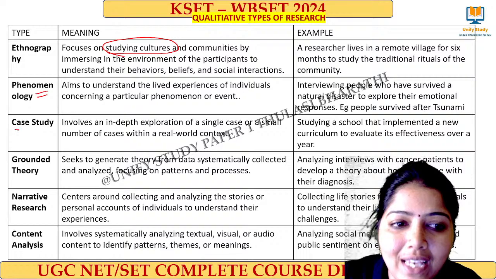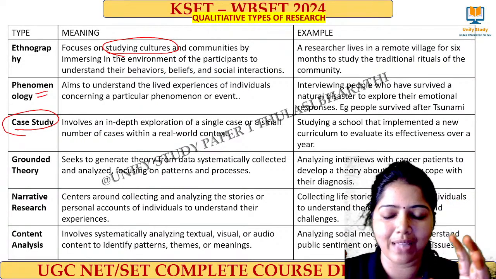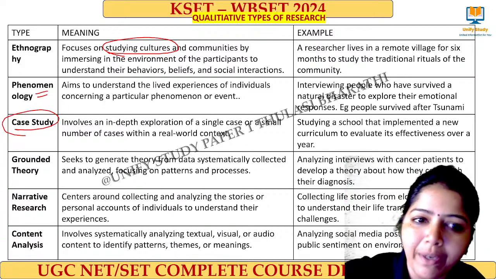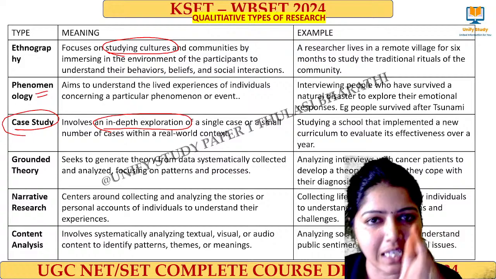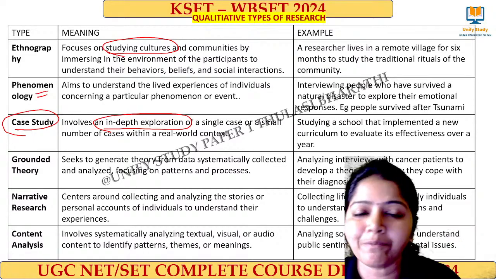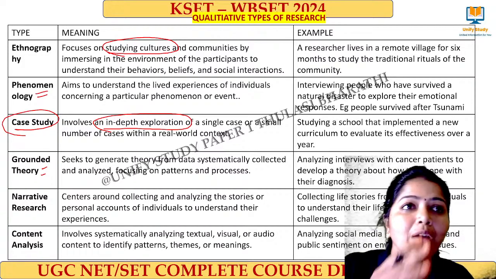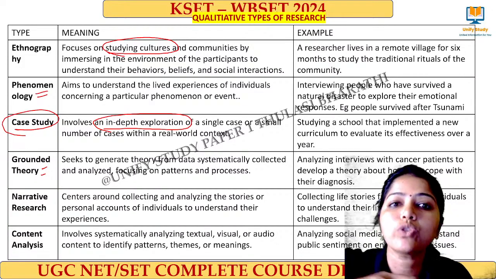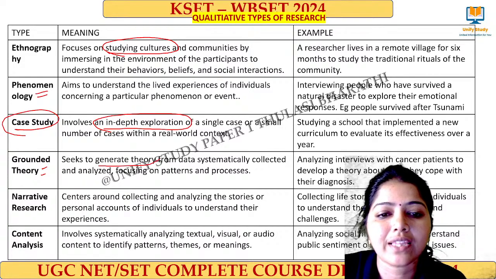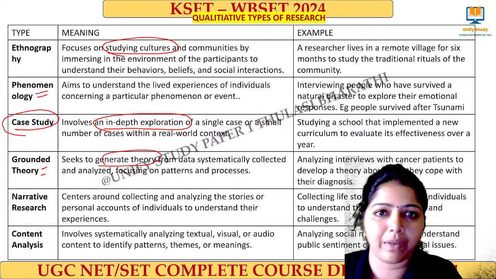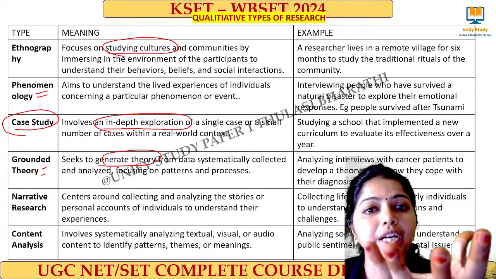Keywords. Then case study. Case study means what? There is a particular situation, and I have to analyze more deeply into it. So it involves in-depth exploration of a single case. It's called case study. Next, grounded theory. Grounded theory means where, with the data which I have, I generate a new theory out of that data. So to seek to generate theory from the data which is available, I can extract a pattern out of it, and that is called grounded theory.